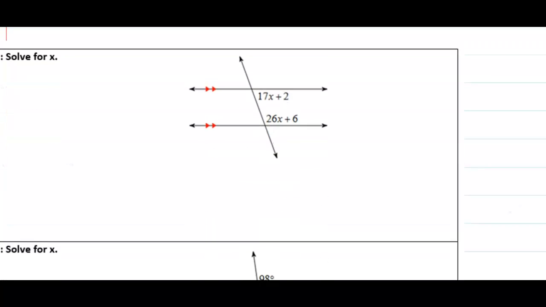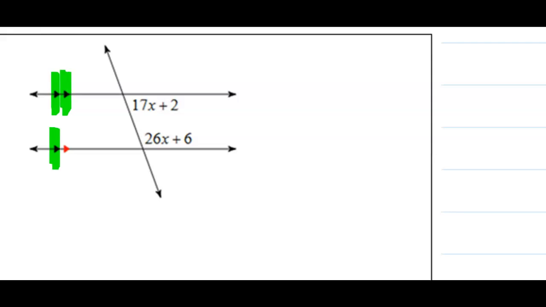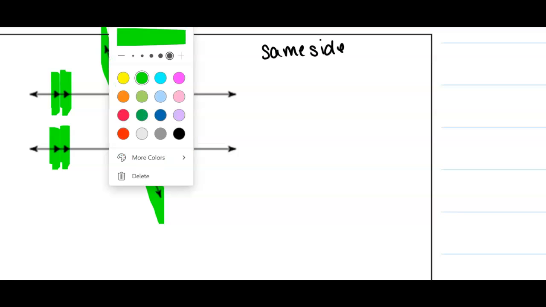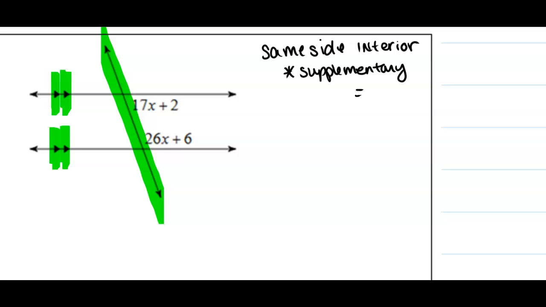Okay, so let's go ahead and solve for x. If we look at this diagram, we have two parallel lines, and we know they're parallel because of these arrows. My transversal is the line that crosses or intersects both of them. Notice how these two are on the same side of the transversal. And if you recall from our hamburger, there are my buns. So those two angles are on the interior. So we have same side interior. So if we have same side interior, we know that our angles are going to be supplementary. Again, that means that they're equal to 180.